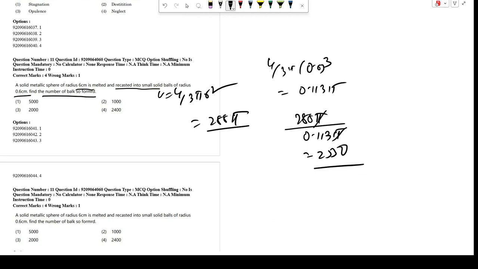The closest option is 2000. I have done the sum wrong.